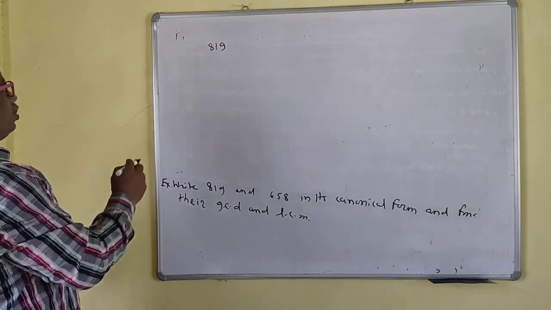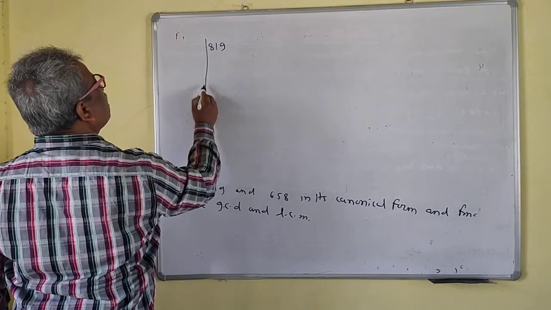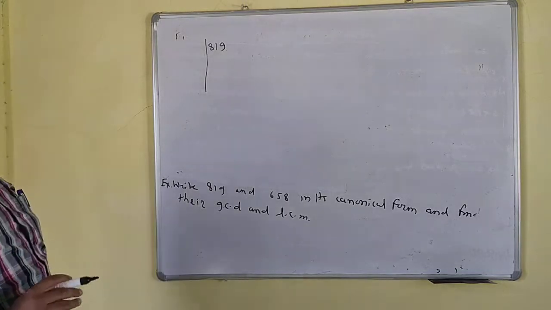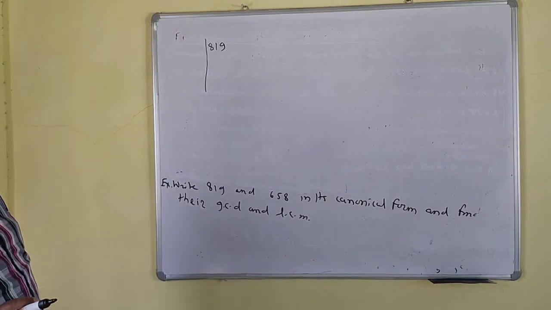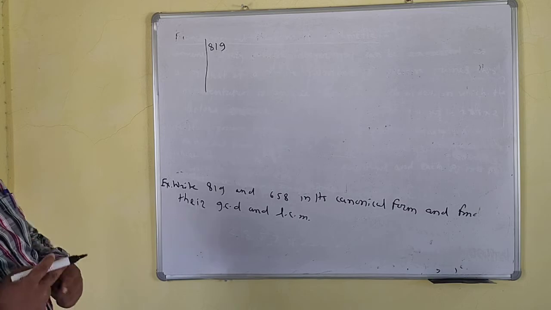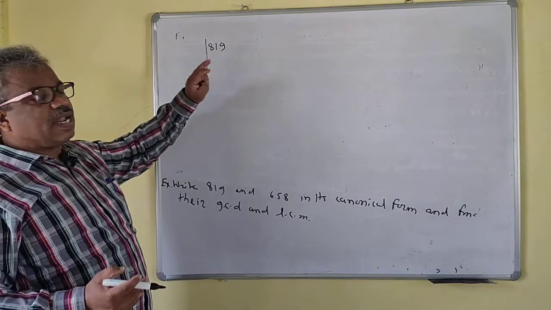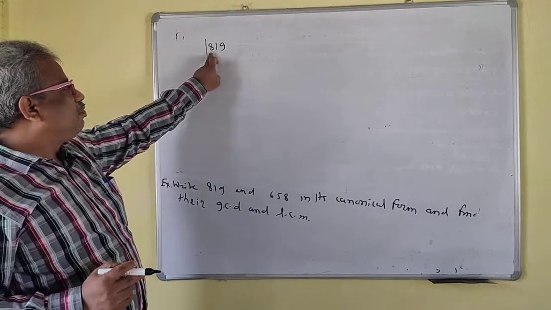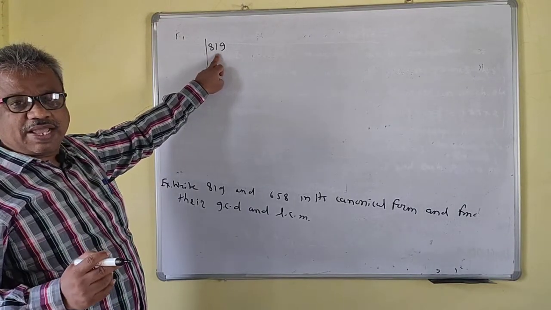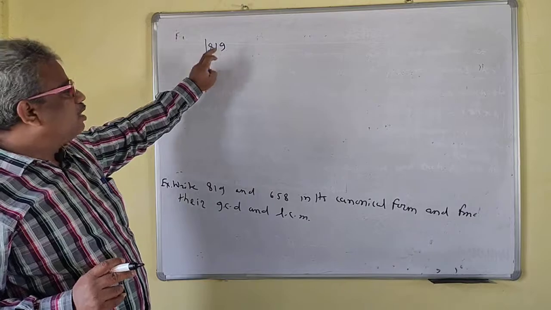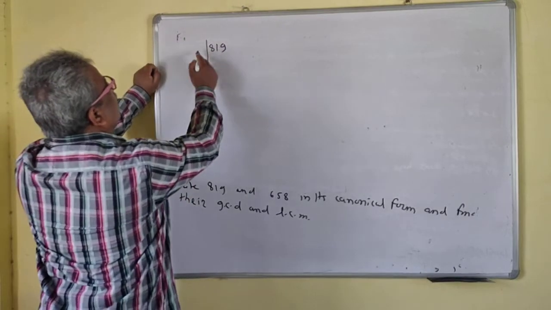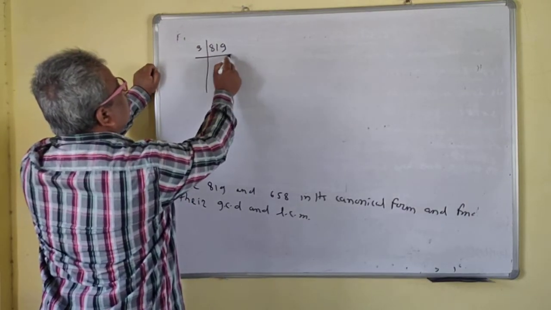Check whether it is divisible by 2. This is an odd number, so it is not divisible by 2. Check whether it is divisible by 3. After 2, the number 3 is next. A number is divisible by 3 if the sum of its digits is divisible by 3. See, 8 plus 1 plus 9 is 18, so this number is divisible by 3.